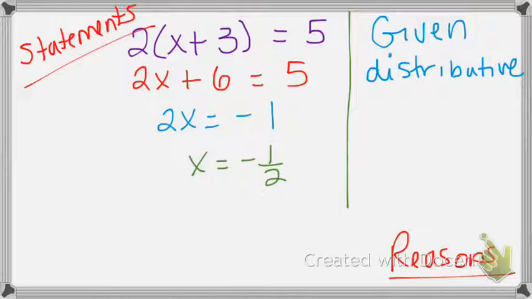We subtracted 6. And you see how our reason matches what happened to get to that point? It's not really like this is going to be subtraction. And that doesn't look like we subtracted, but it's what you did to get there. So you have to look in between even though those steps aren't there. So this one's subtraction. And then what did we do last? Division.